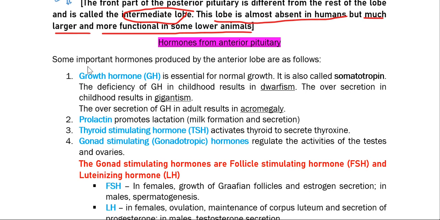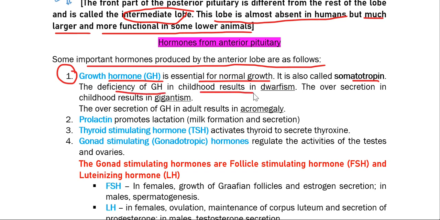Some important hormones produced by the anterior lobe are as follows. Growth hormone, in brief known as GH, is essential for normal growth. It is also known as somatotropin or somatotropic hormone. The deficiency of this hormone in childhood results in dwarfism, and its oversecretion in childhood results in gigantism. The oversecretion of GH in adults results in acromegaly.